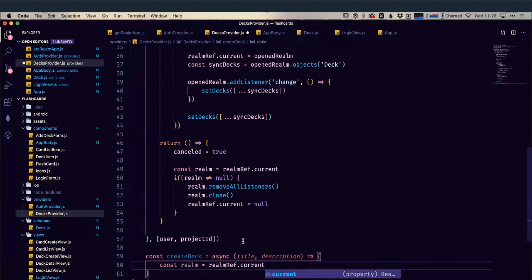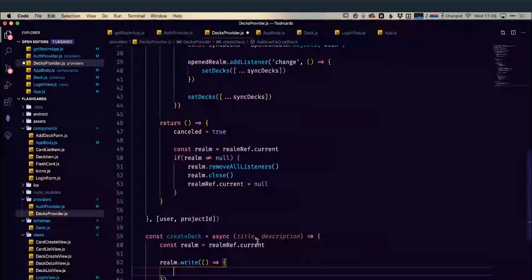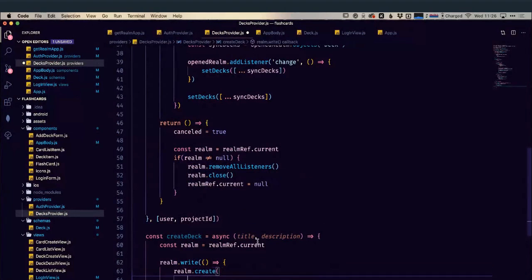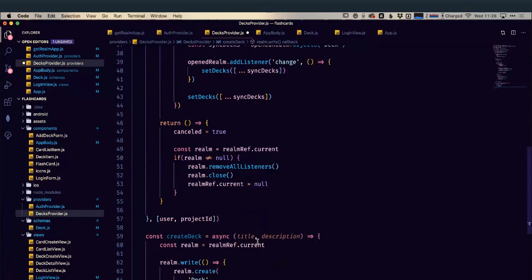And then we're going to be writing information. So anytime we're changing information within our realm, it's going to happen within a call to write. So we've got a write. We can just wrap this within its own function here. And we're going to say that, okay, we're going to do a realm.create. What's our realm going to create? Well, it's going to create a Deck, so it knows the type of object it's going to create. And then we're going to say that we're going to use our new deck. Our deck is going to take a title, which is going to be equal to title, and a description, which is going to be equal to description, funnily enough.